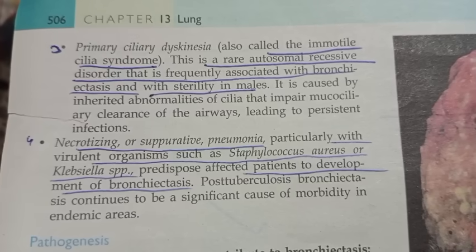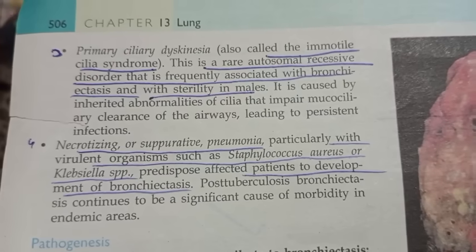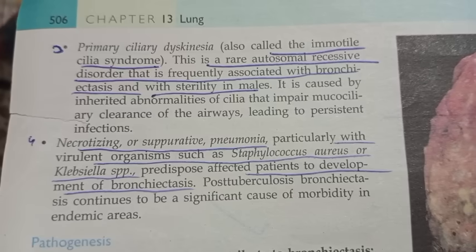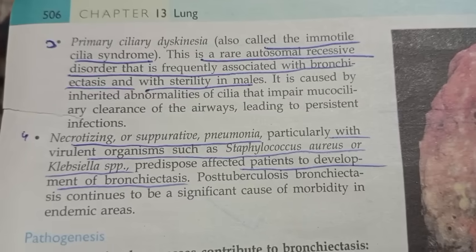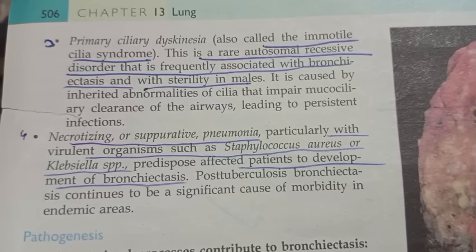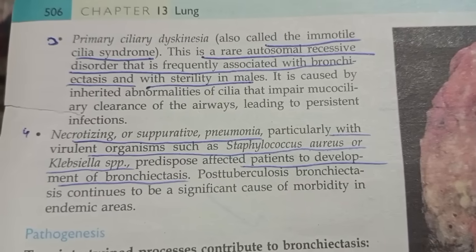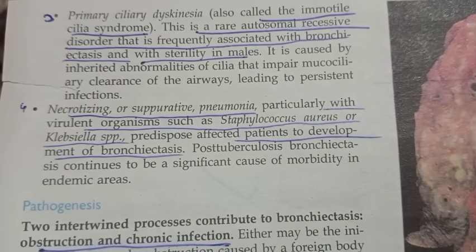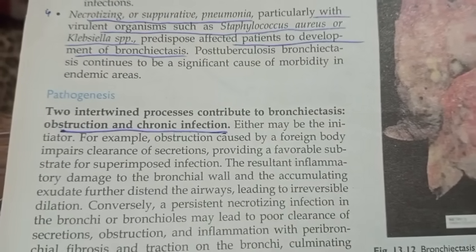Necrotizing or suppurative pneumonia, particularly with virulent organisms such as Staphylococcus aureus and Klebsiella species, predisposes affected patients to the development of bronchiectasis. Post-tuberculosis bronchiectasis continues to be a significant cause of morbidity in endemic areas.